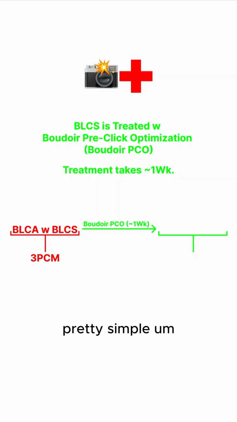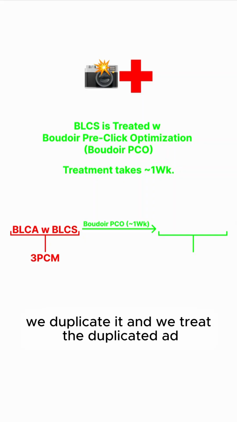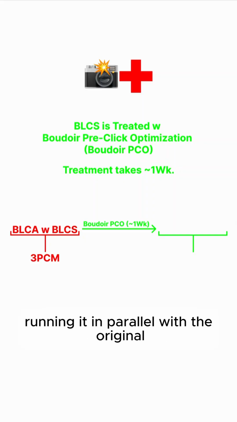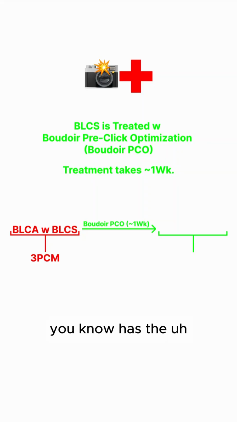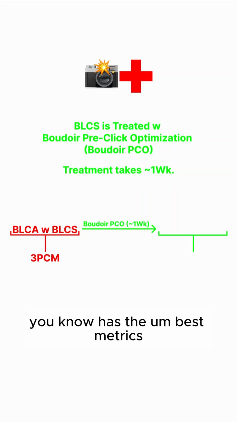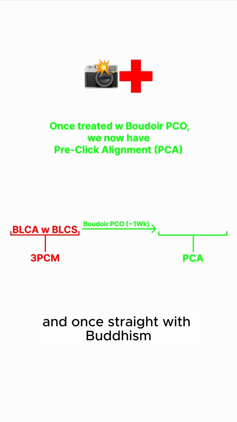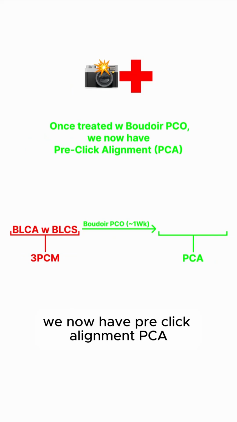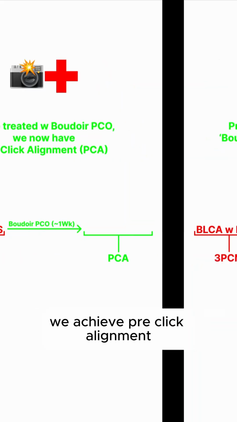Pretty simple. We leave the original Boudoir Facebook ad, we duplicate it, and we treat the duplicated ad, running it in parallel with the original, and then we keep whichever one is running the best metrics. And once treated with Boudoir Pico, we now have pre-click alignment, PCA. So we get rid of the 3 pre-click mistakes, we achieve pre-click alignment.